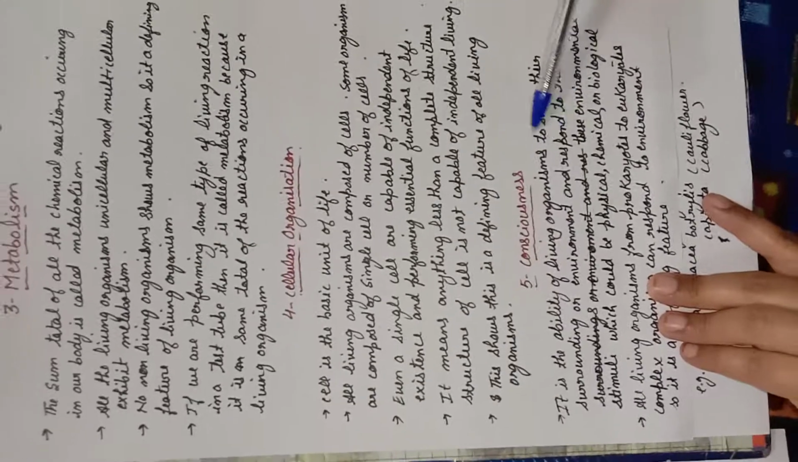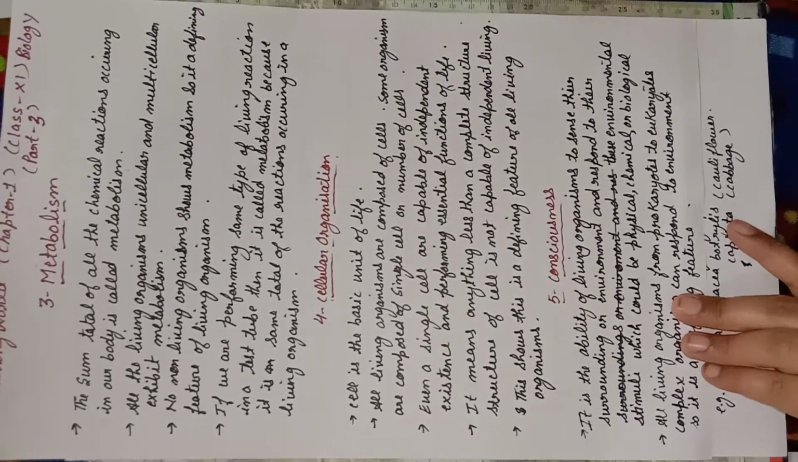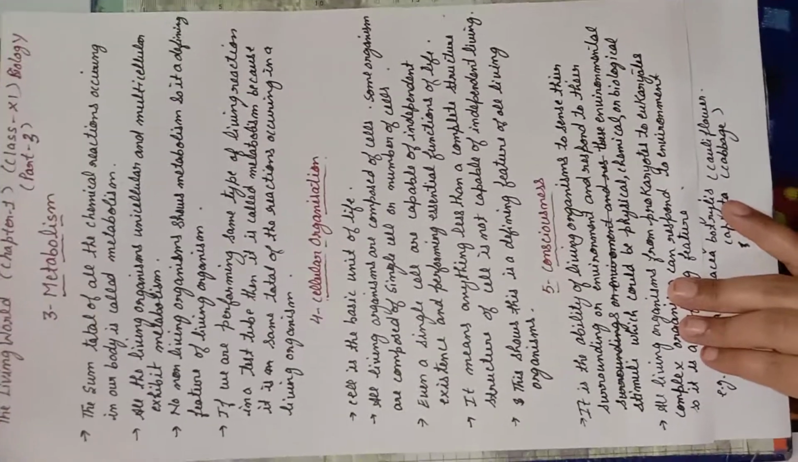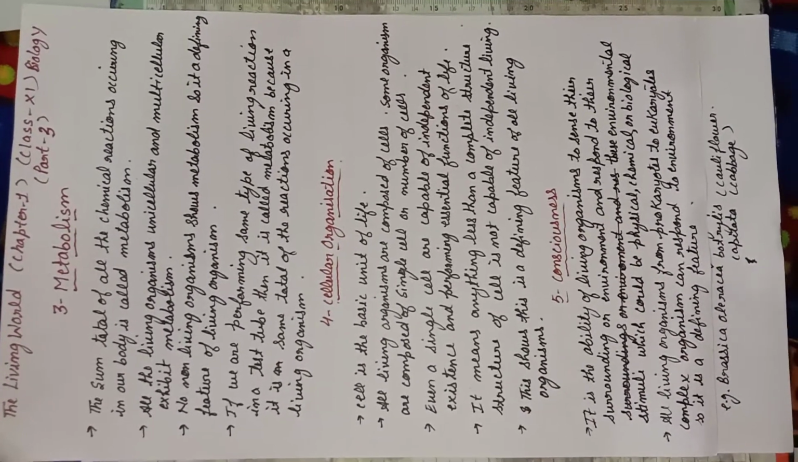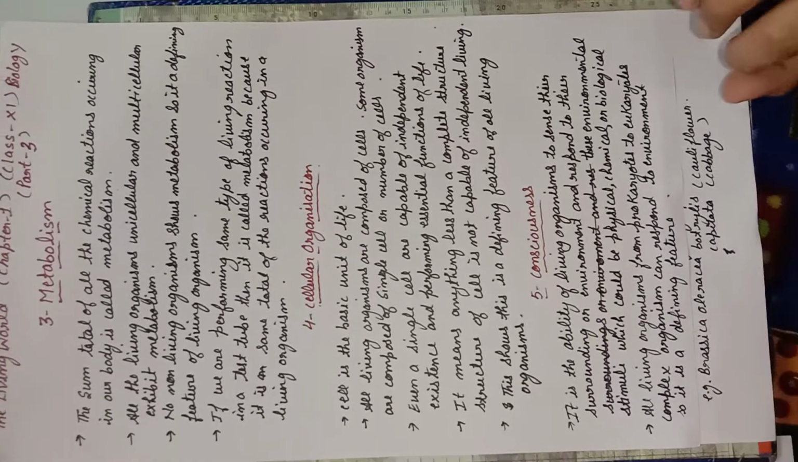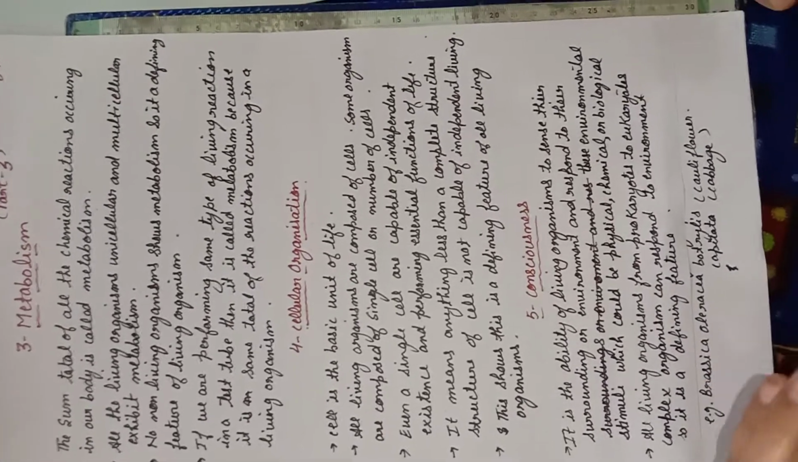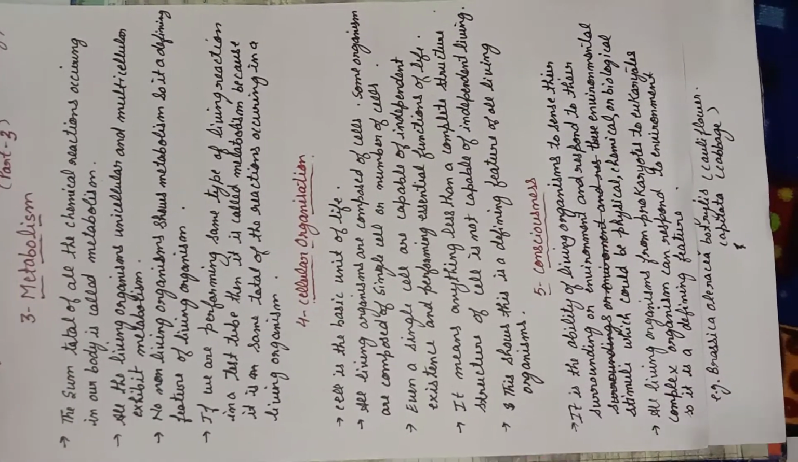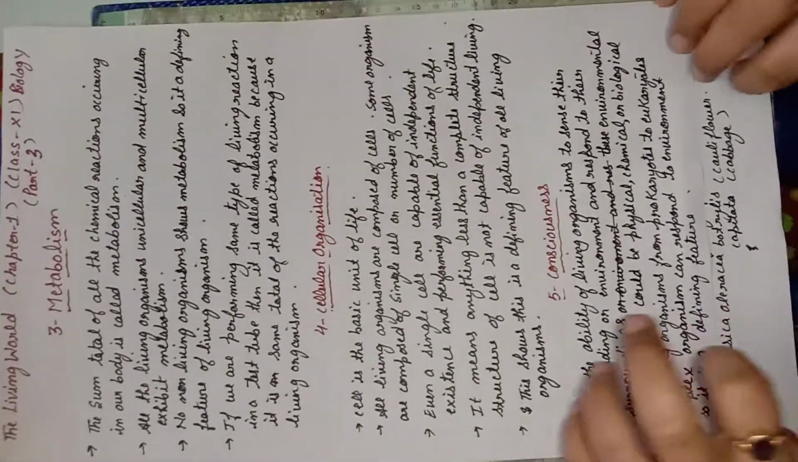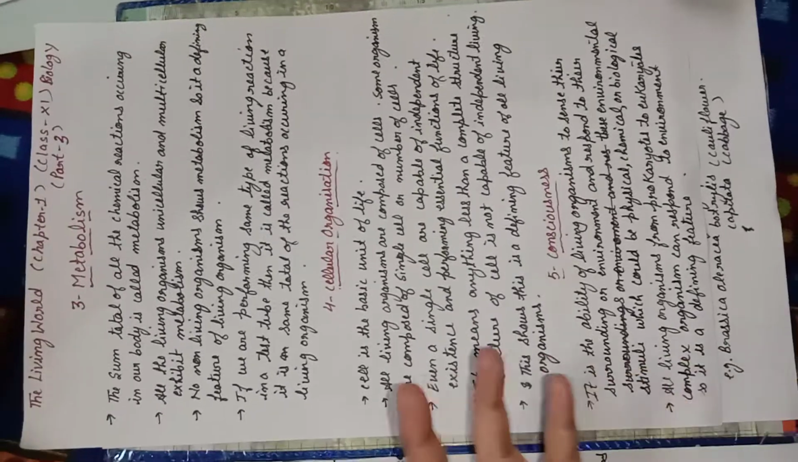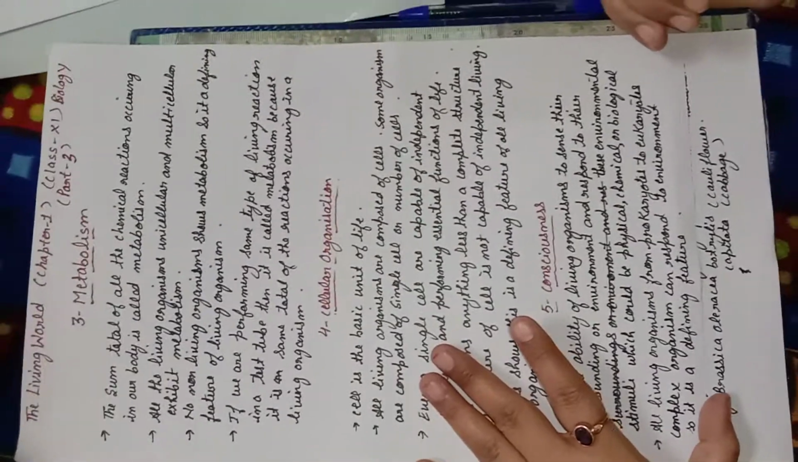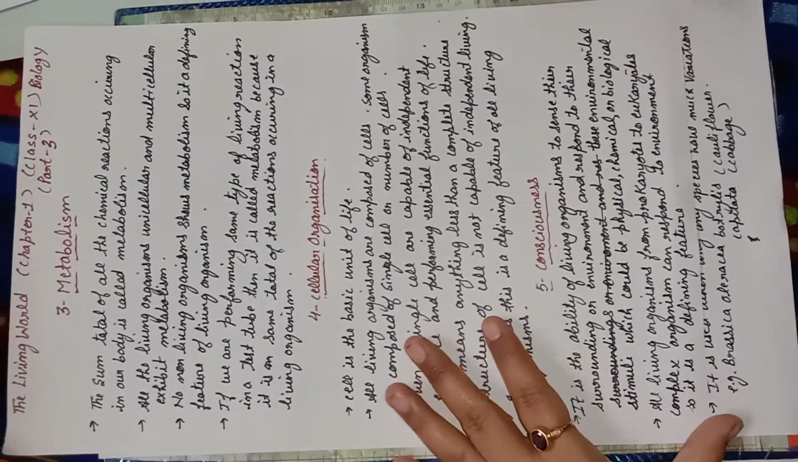Now the next one is consciousness. Consciousness means that we are able to adjust to stimuli. Stimuli means that we get a stimulus through the sense organs from the surroundings or the environment. It can be of any type, physical, chemical or biological. If we are able to feel or respond to that stimulus, then the organism is a living organism, whether it is unicellular or multicellular.